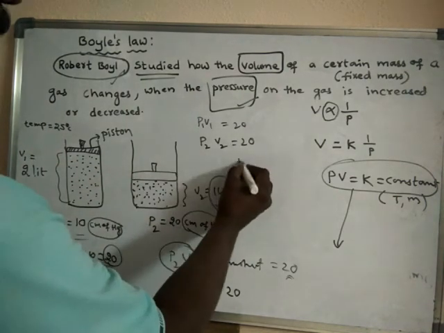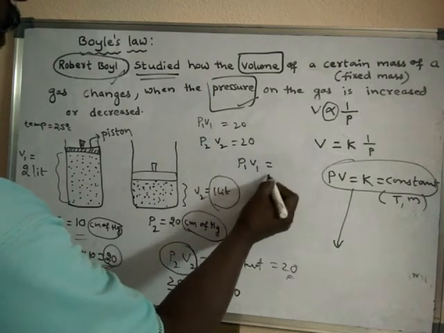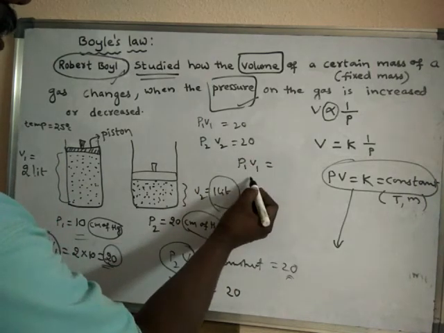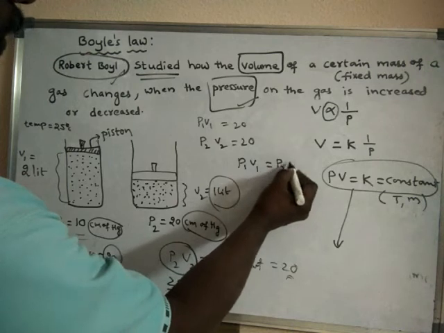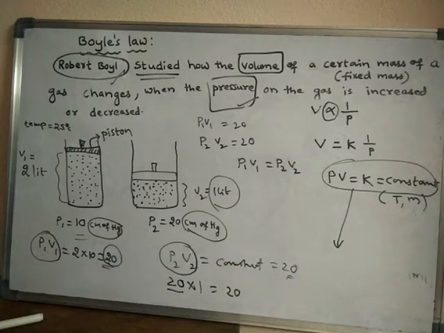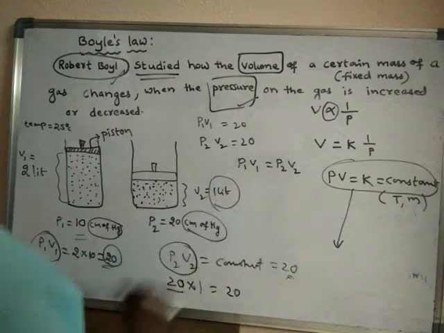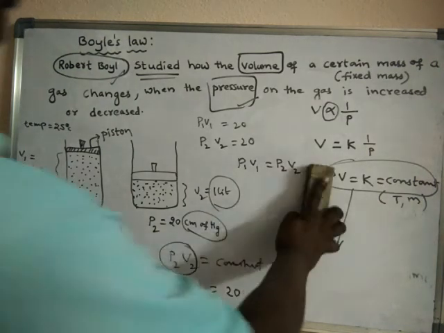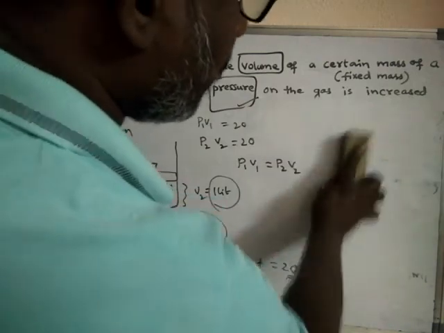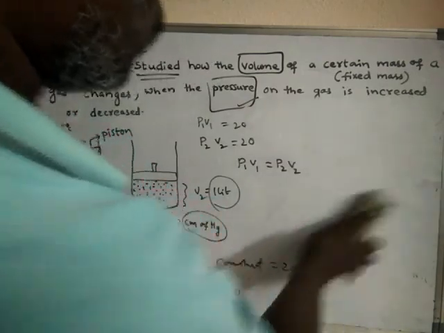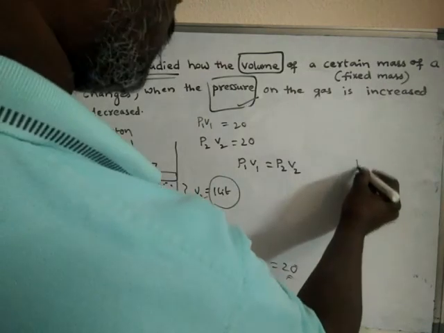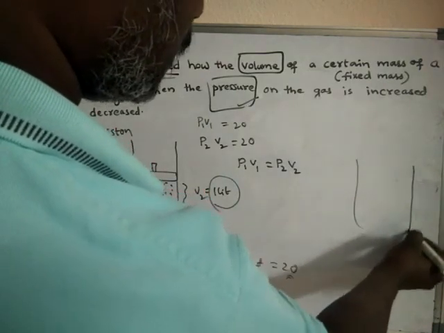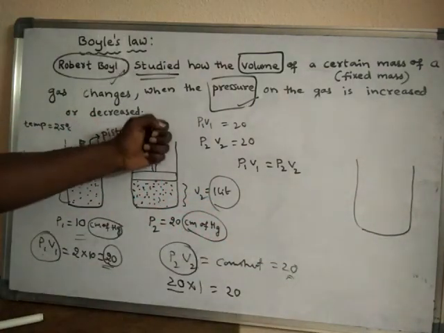That means the product of pressure and volume under initial conditions will be equal to the product of pressure and volume under final conditions, when temperature and mass of the gas are not changed. So P1 V1 will be equal to P2 V2. Suppose I further increase the pressure. Now in the third case I am taking the same thing. Now I have increased the pressure.